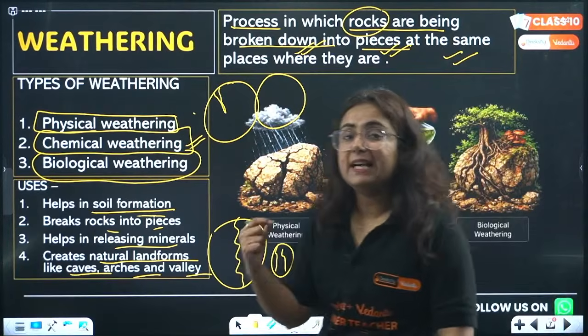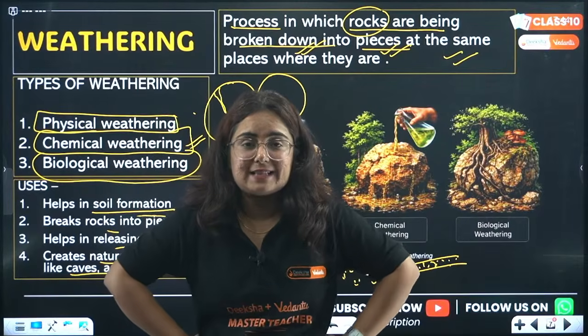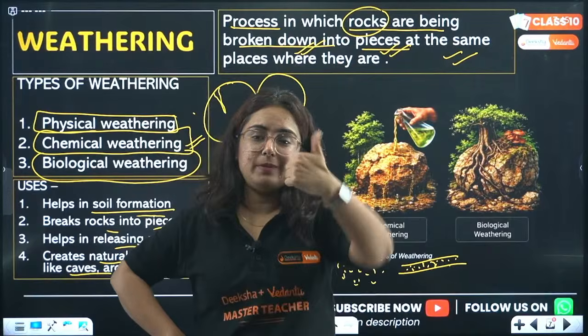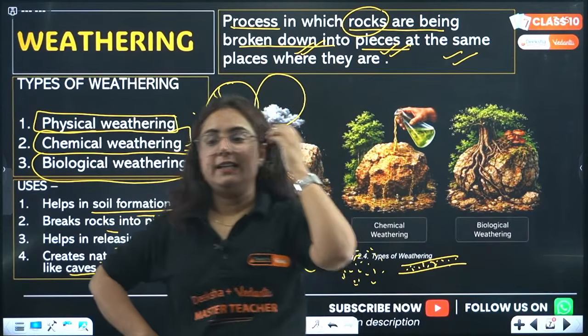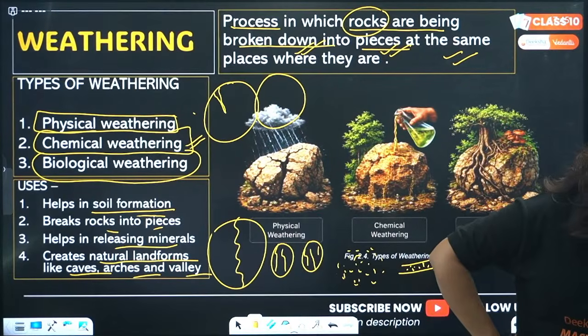What's that? And that is weathering, beta. Okay, so from where did we start today's class? We started with the interiors of the earth. How many layers are there in the earth's surface? Tell me, Aditya, how many layers are there in the earth's surface?